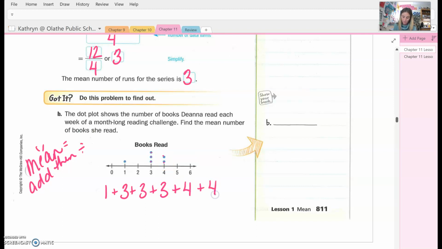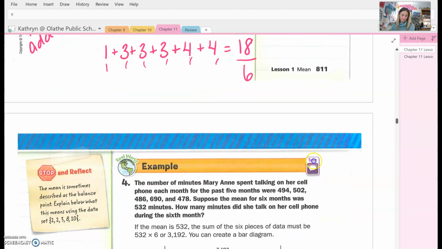1, 2. All right, so when we add those up, I know 3 plus 3 plus 3 is 9. 9 plus 1 is 10. 10 plus 4 is 14. 14 plus 4 is 18. Is that my answer? No, I've added. Now I need to divide by the total number. 1, 2, 3, 4, 5, 6. I need to divide by 6. And when you divide 18 divided by 6, you get 3 books. All right, let's keep going.